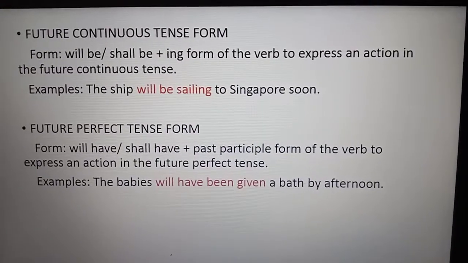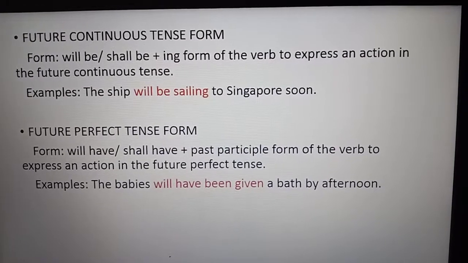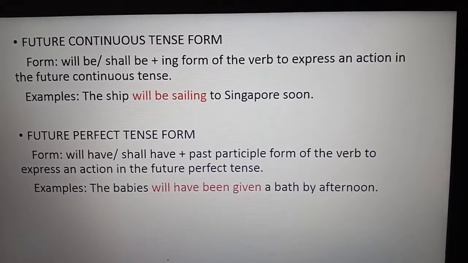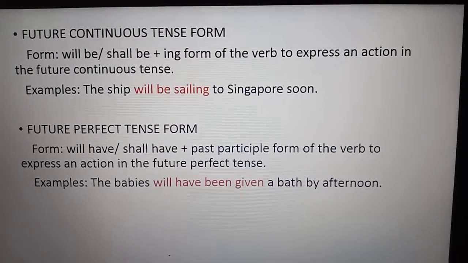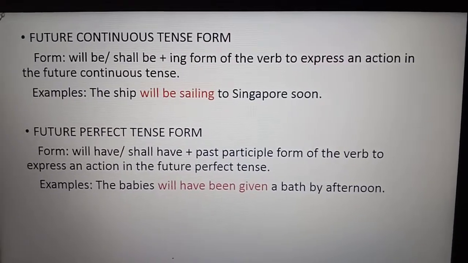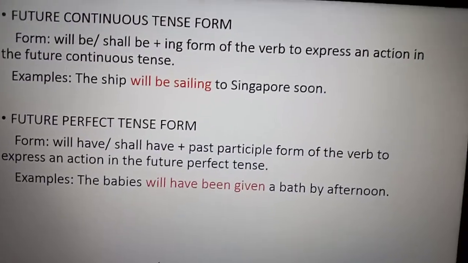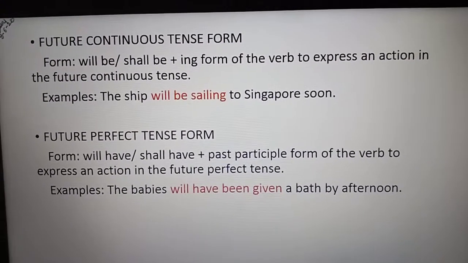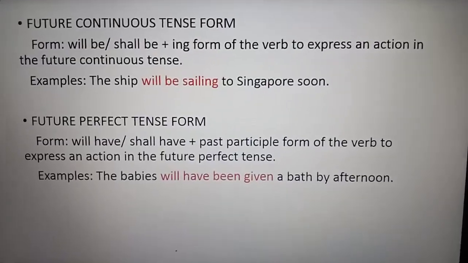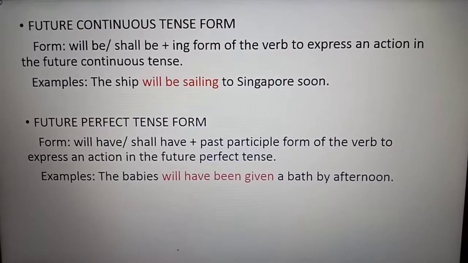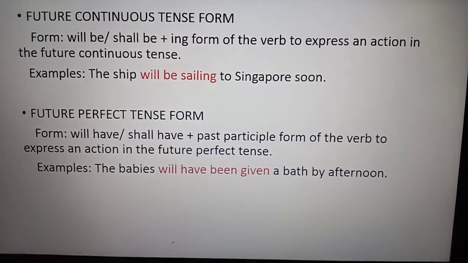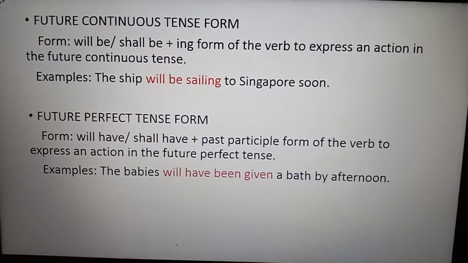So for example, the ship will be sailing to Singapore soon. The ship is the subject, will be sailing is future tense. The root form of verb is sail and the ing form of verb becomes sailing. To Singapore soon is the object, the remaining part of the sentence. Got it? Here, as written in red, will be sailing. Please learn the forms properly. If you learn the forms, you can understand the tenses, whichever it may be, present, past or future. Got it?